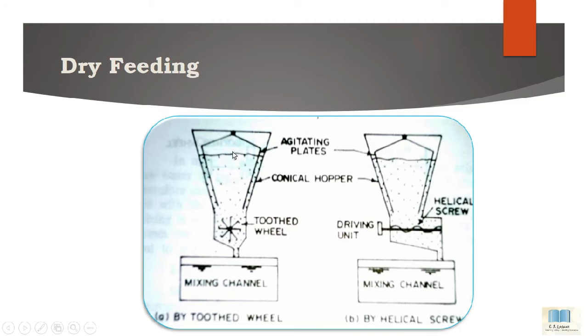This is the agitating plate, then this is the conical hopper, then this is the tooth wheel, and this is the mixing channel where the powder and water are mixed. Okay.